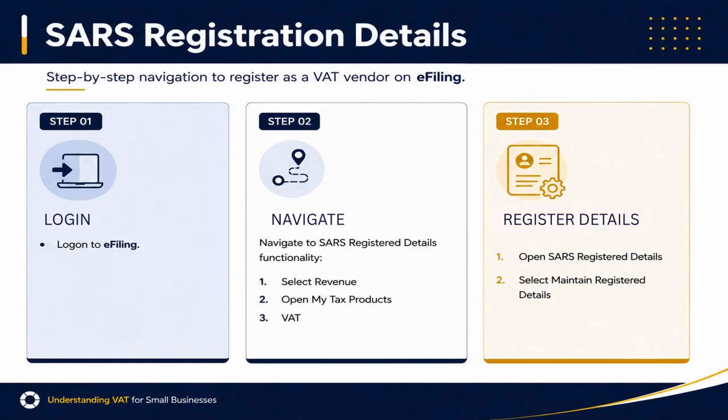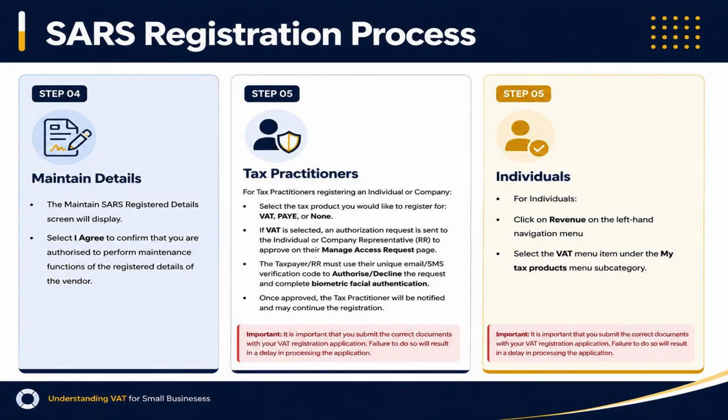We've covered the what, the who, and the why. Now it's time for how to actually register. To register for that, log into your SARS e-filing account and select SARS registered details. Then maintain SARS registered details. Next, confirm your details. Tax practitioners need approval from the taxpayer, while individuals can access VAT under revenue and my tax product.